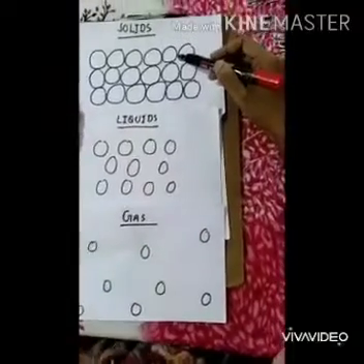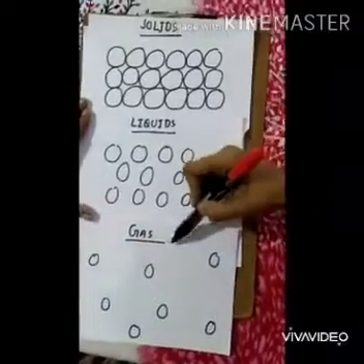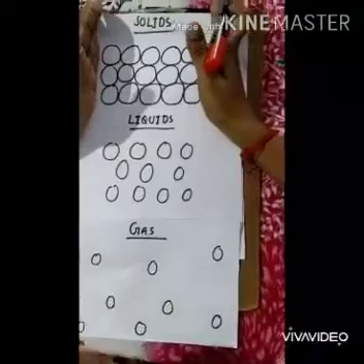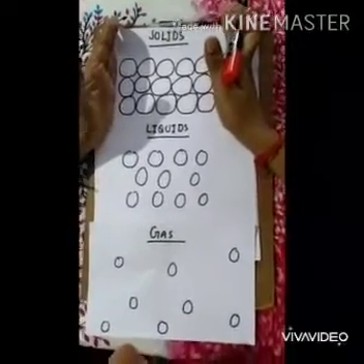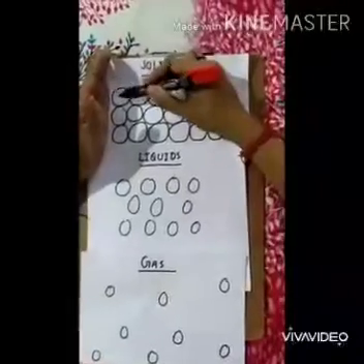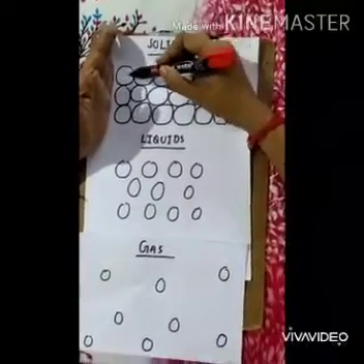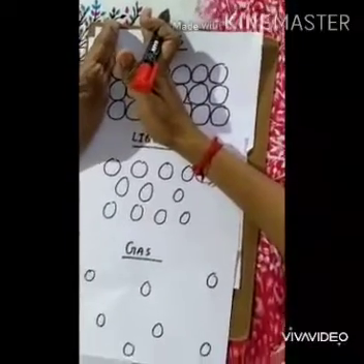Now you can compare the arrangement of particles in solids, liquids and gas. In solids, particles are very closely packed, so the particles cannot move freely. The distance between particles is very less. Since the distance between particles is very less, the force of attraction between the particles is more.